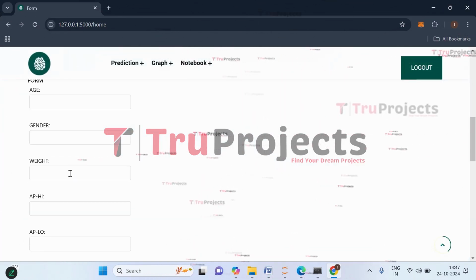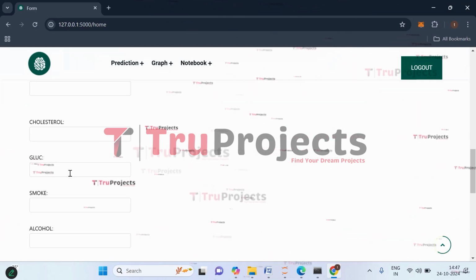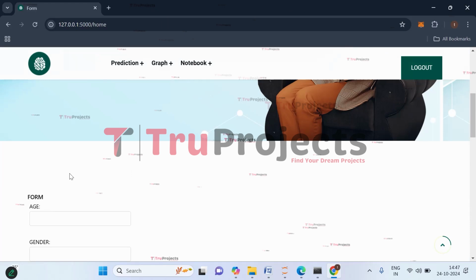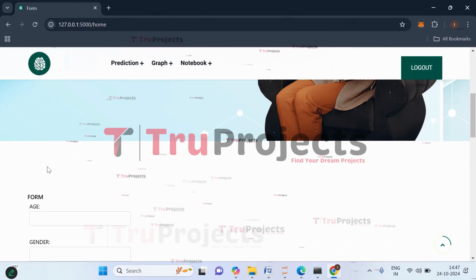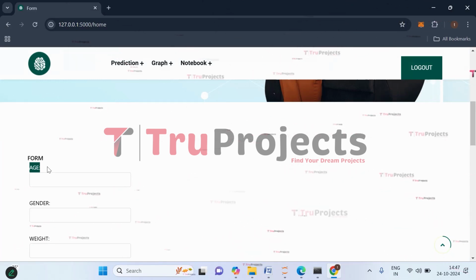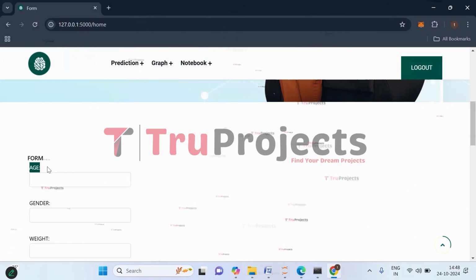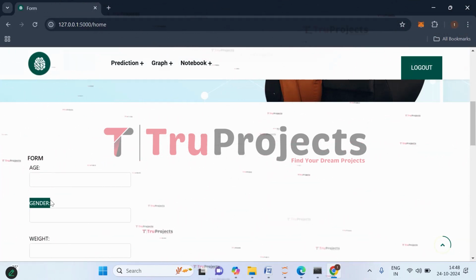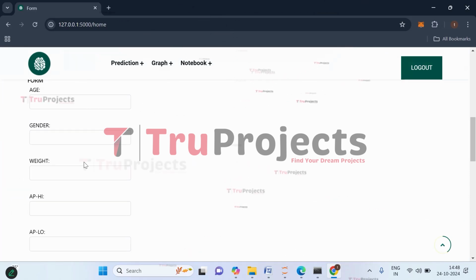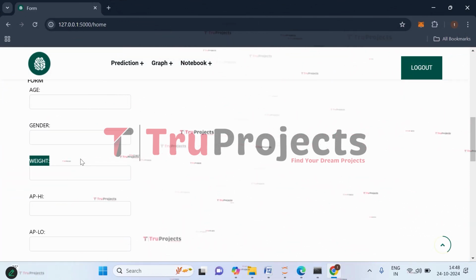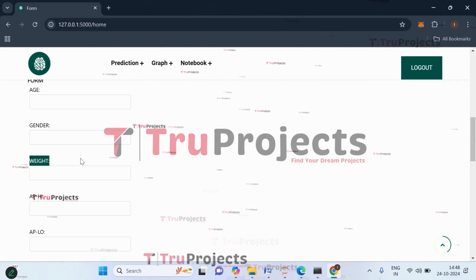So here we have parameters related to the Kaggle dataset. So we need to give inputs to these parameters. Based on the given inputs, we will be getting the prediction. So first let's understand what these are. The first one is the age of the person. This is the age of an individual, which is a significant risk factor for heart disease as likelihood increases with age. Coming to gender, this indicates whether the individual is male or female, as heart disease risk varies with gender. Coming to weight, this is the individual's body weight, which can impact cardiovascular health and overall risk factors for heart disease.